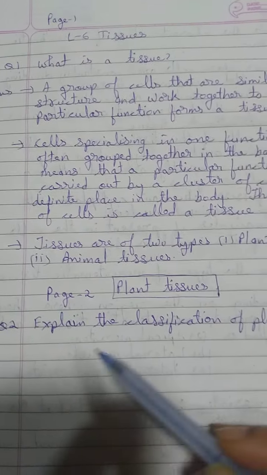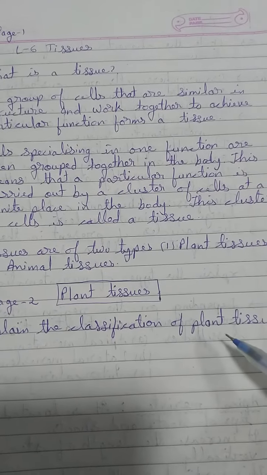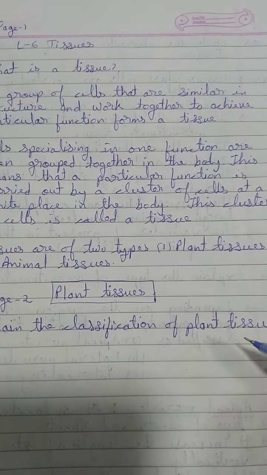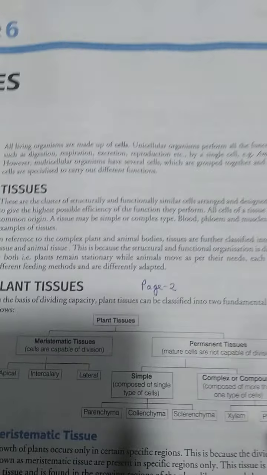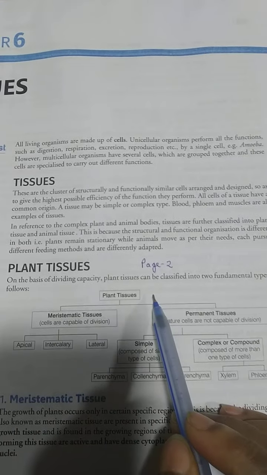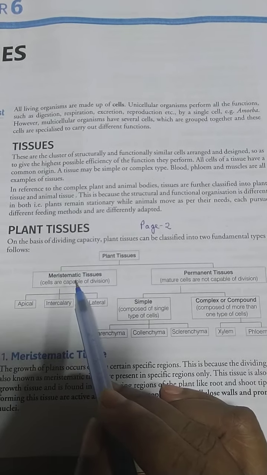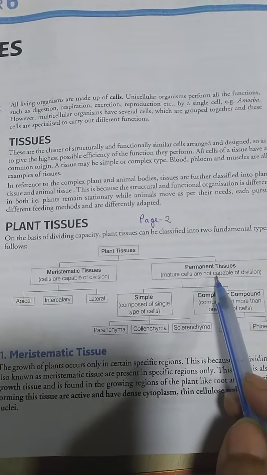See the second question, explain the classification of the plant tissues. Now plant tissues are of different types performing different kinds of functions, and this is the classification of the tissues. The plant tissue is classified into two groups, meristematic tissue and permanent tissue.